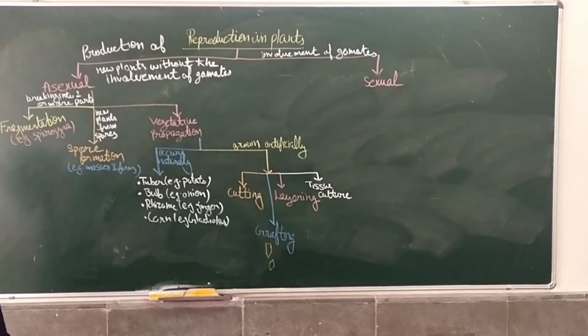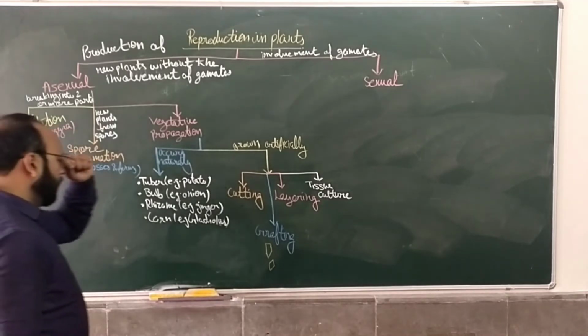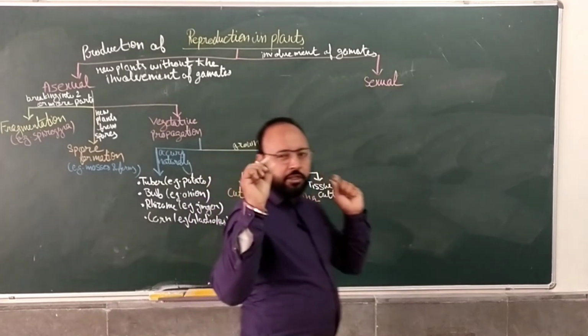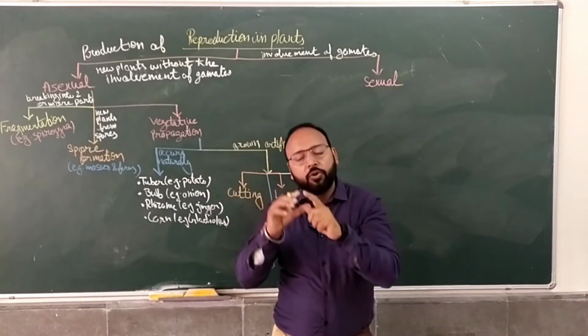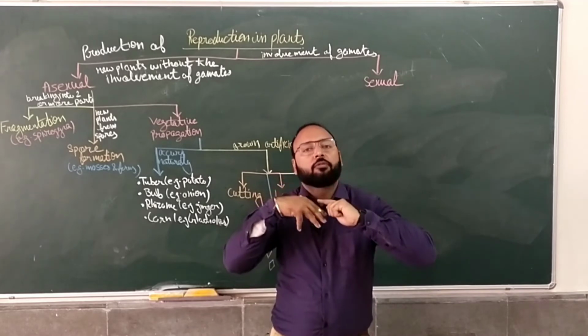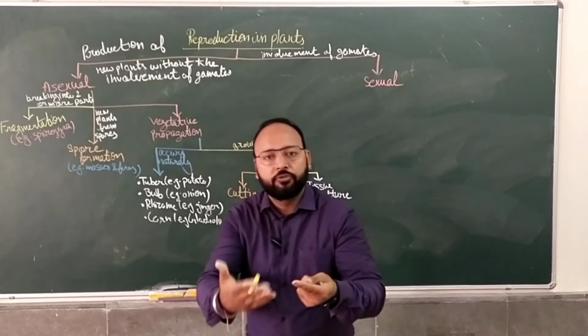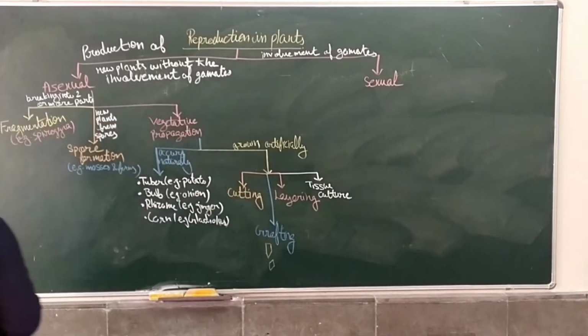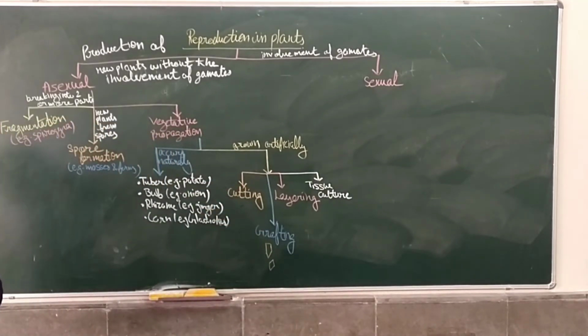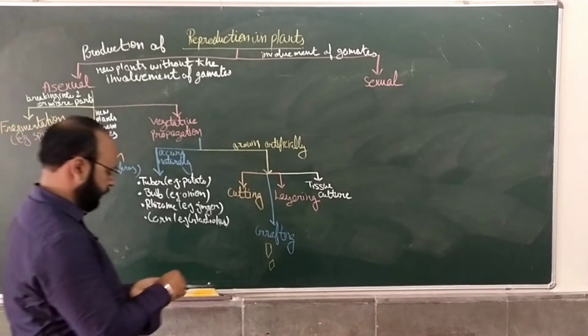Now what is tissue culture? Tissue culture is growing a tiny piece of tissue in a nutrient medium. We collect some tiny components of the plant tissue and grow them in the nutrient medium, providing the nutrients artificially from outside. Then they grow up and we use these plants to grow new ones. That is vegetative propagation.